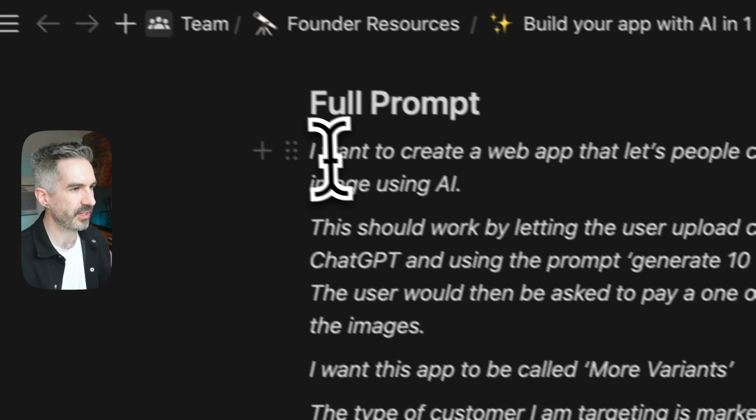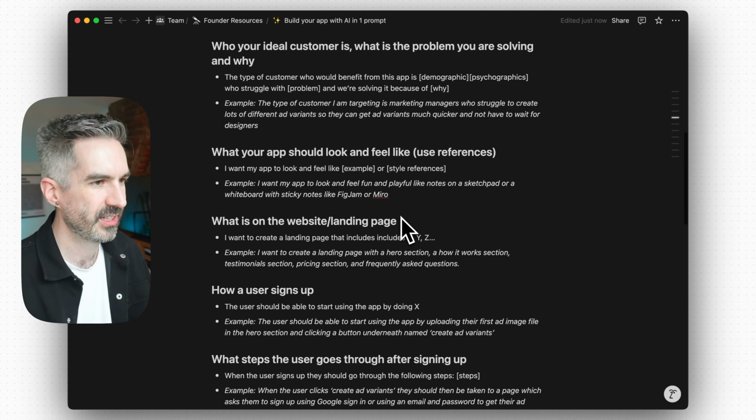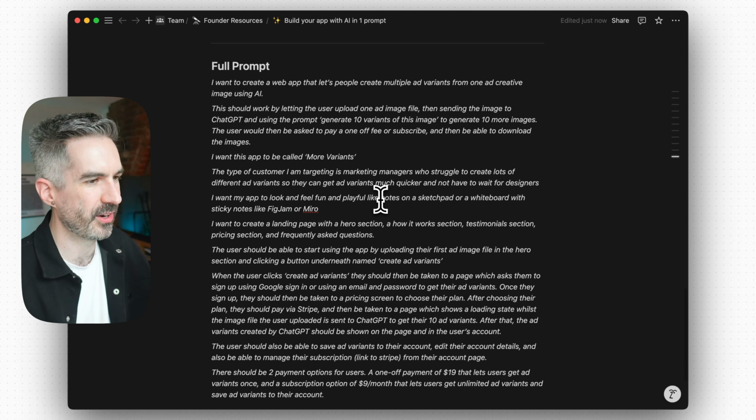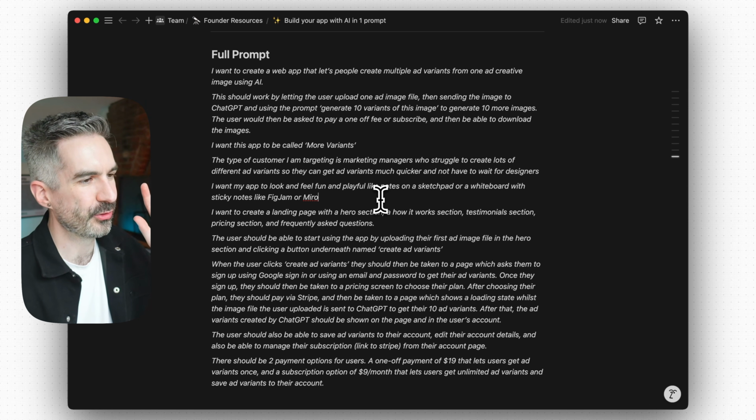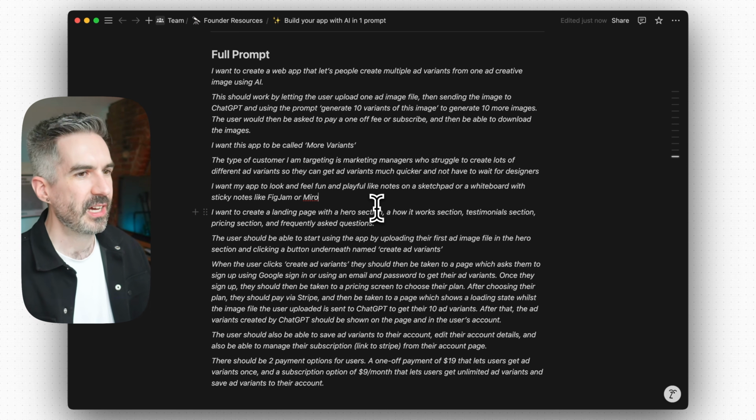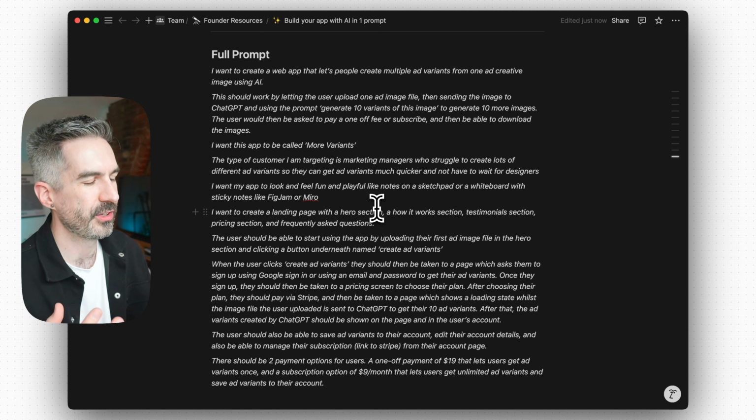Finally, here we have this full prompt which I've created, which is all of the sections of this. It looks really long, but it's really detailed and very tangible, and it includes all of the context that we need and all of the steps that a user is going to be taking through this app.